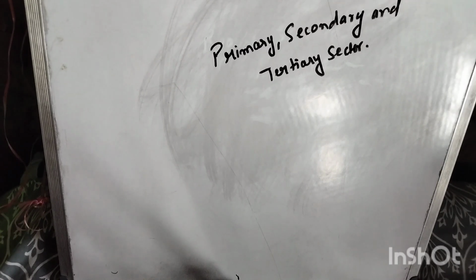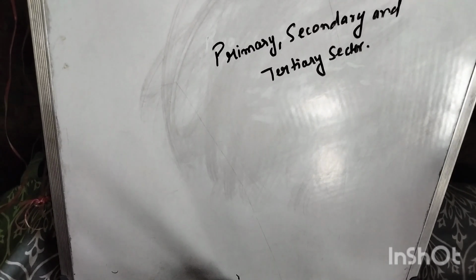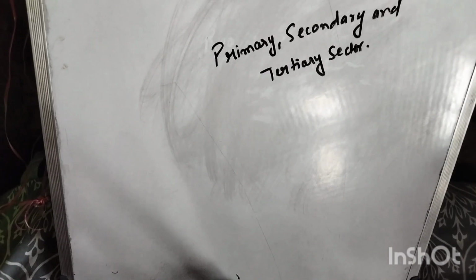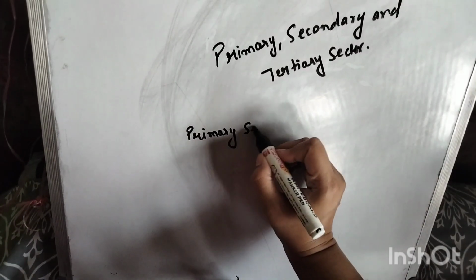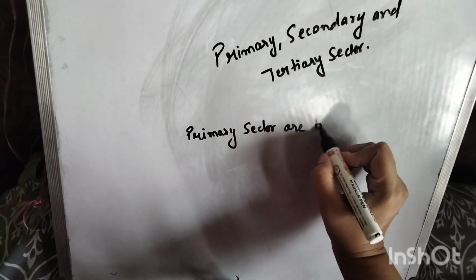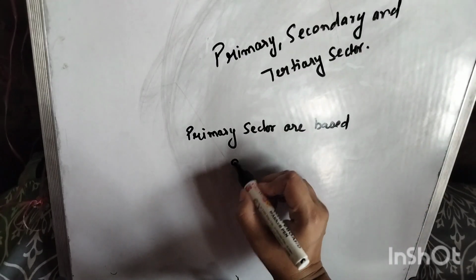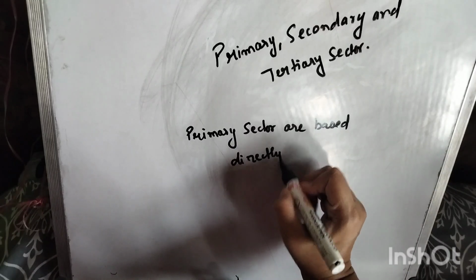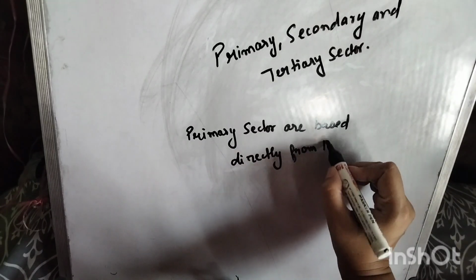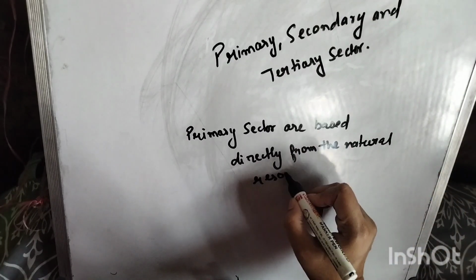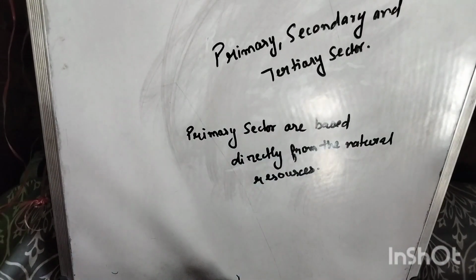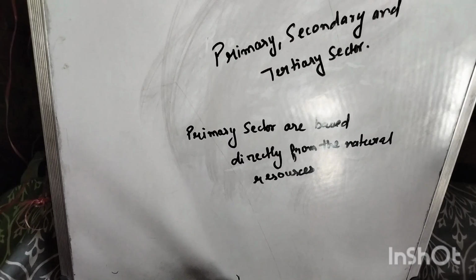So what is primary sector? Primary sector activities are based directly on natural resources. We extract directly from the natural resources.